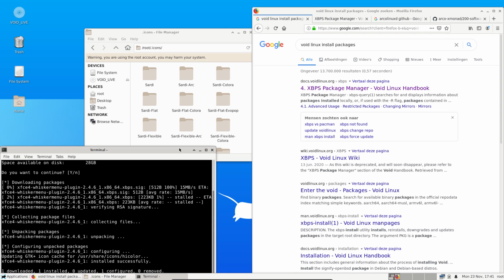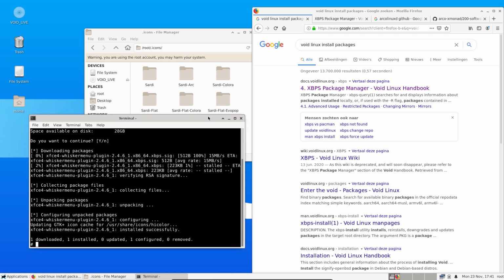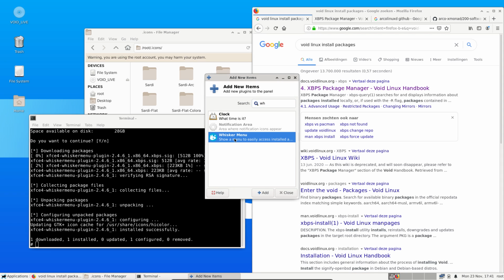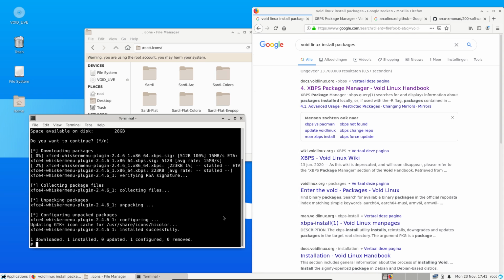We can make a dock with Plank, with Latte, or with the panel of xfce. But we have already this. Then we have some fun again. Where is the whisker menu? Whisker menu, add. It's now here. Always in the wrong place, right?